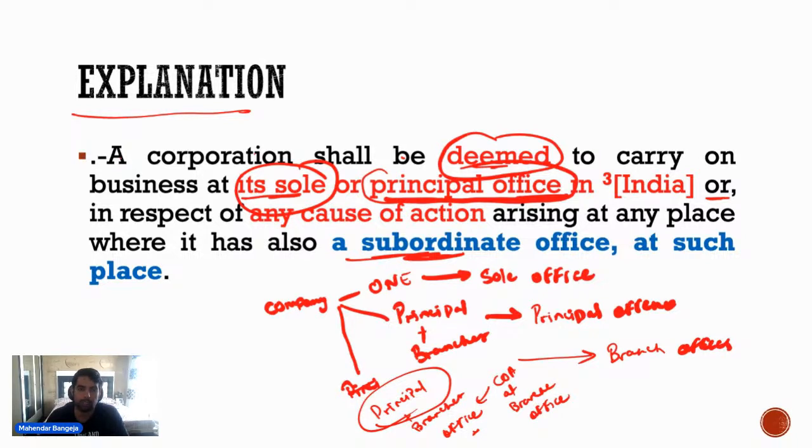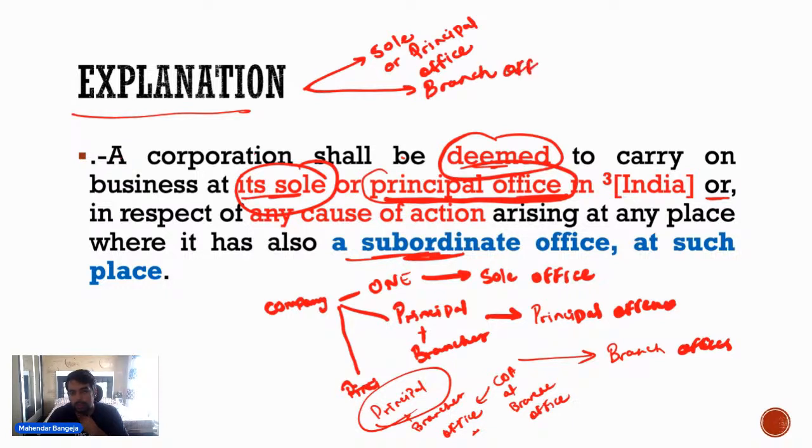So जहाँ पर भी corporation की sole office है, sole और principal office है, so wherever the corporation has sole or principal office, that place you can say that the corporation carries on the business in India, or if the corporation has a branch office, मान लो branch office है, then in that case if the cause of action has arisen there, that will be the place of business.